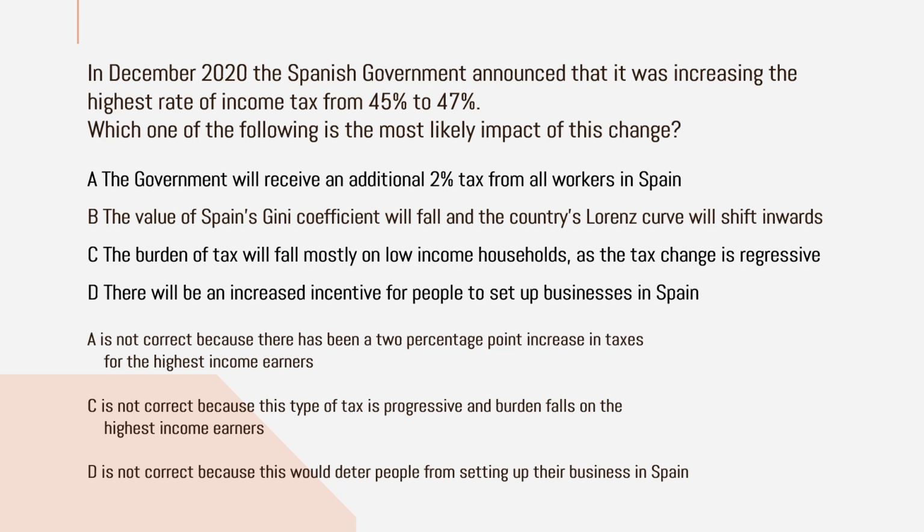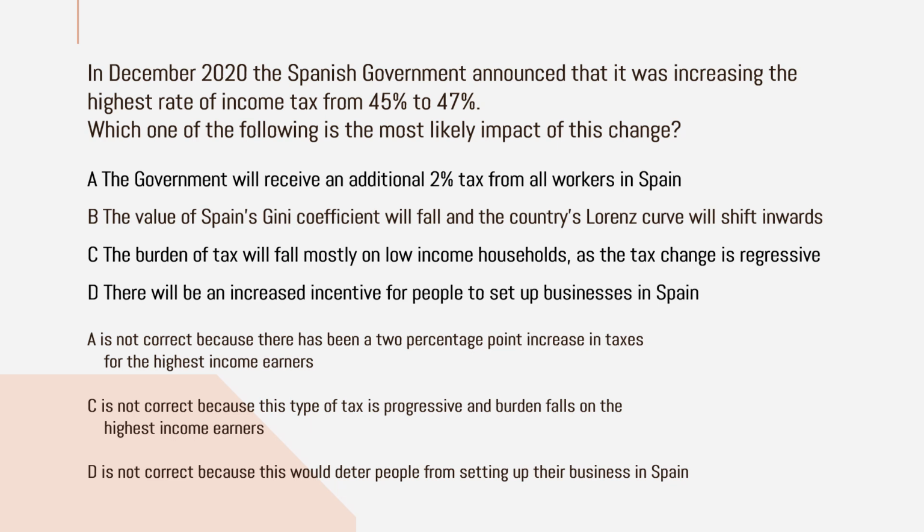So here option A is not correct because option A says that government will receive an additional 2% of tax from all workers in Spain. That is wrong, because it increases the tax for the highest income earners only. Then why is option C wrong?